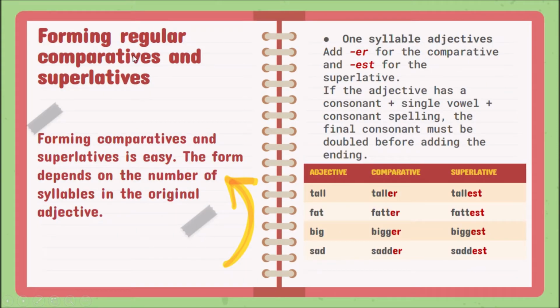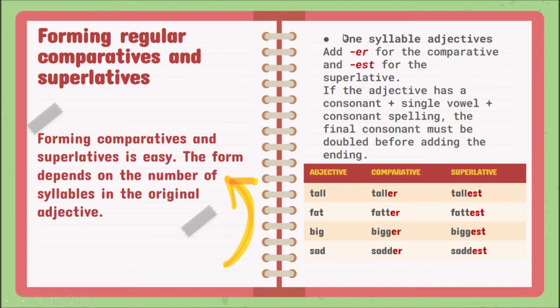And here, how do we form the comparative and superlatives? So, as I was telling you before, it's really, really easy. You only have to know the number of syllables in the adjective. And I already explained that. So, we have to count the syllables in the original adjective to form the comparative or the superlative.